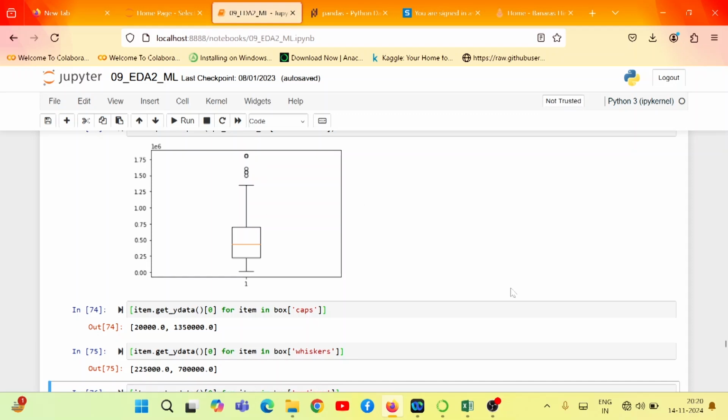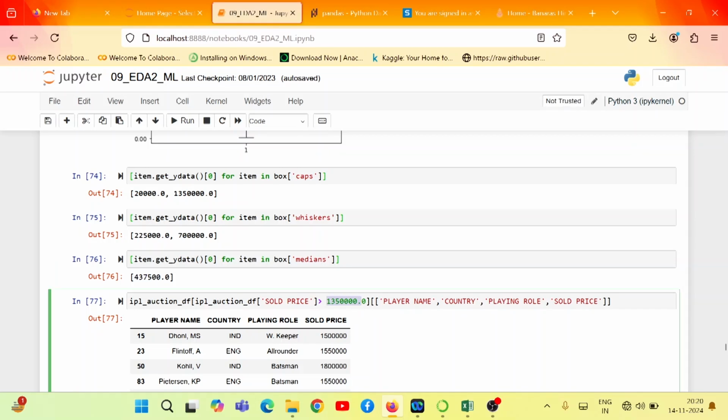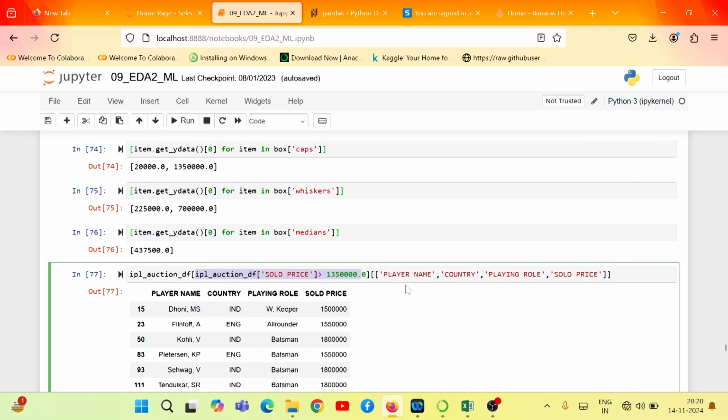By using that principle, I am going to fetch the sold price which is more than this cap value. See, what was the higher cap value? This value. So above this is nothing but the outlier. Based on that I am going to fetch the rows which satisfy these conditions, and for those rows I want the columns: player name, country name, playing role, and sold price.